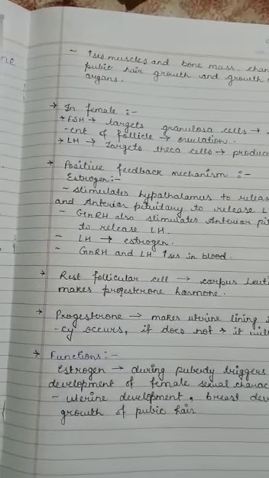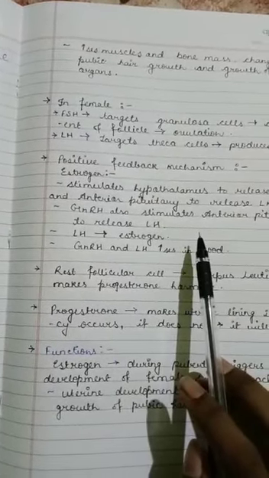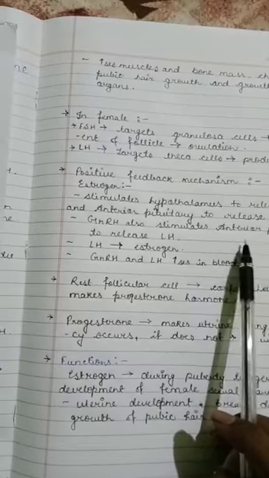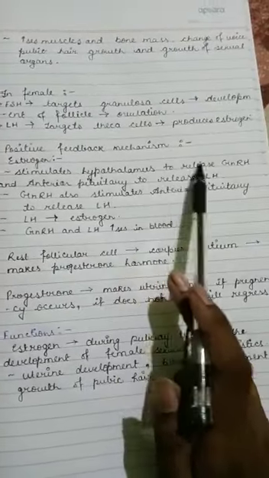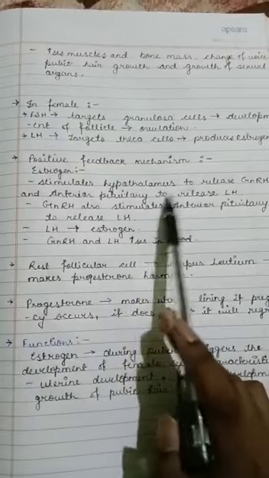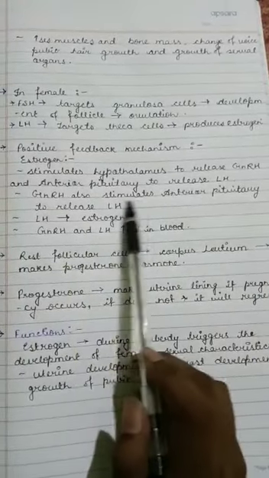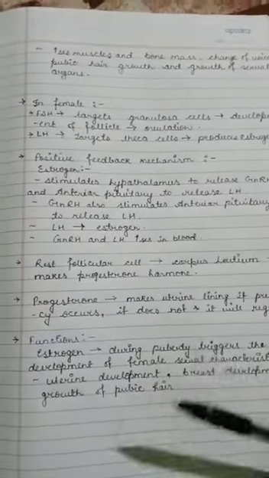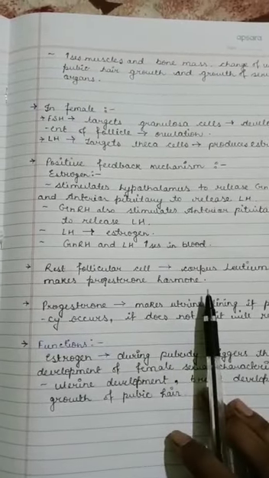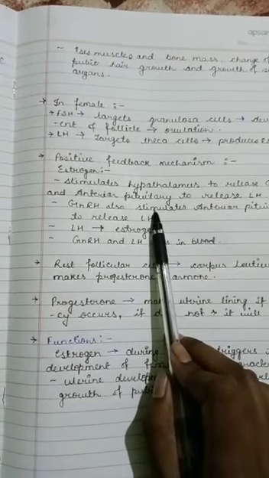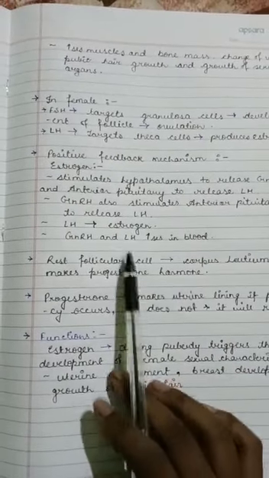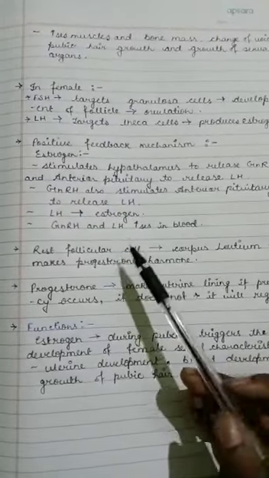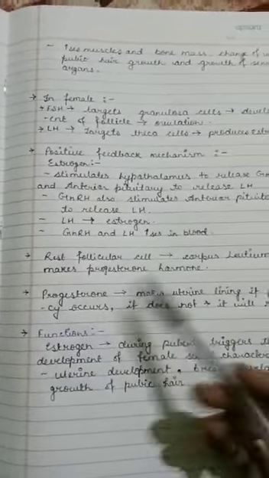Now during the menstrual cycle, before ovulation, some amount of estrogen is released from the ovary, and estrogen stimulates the hypothalamus to release GnRH and the anterior pituitary to release the LH. GnRH also stimulates the anterior pituitary to release LH, and LH in turn will cause the release of additional amounts of estrogen from the ovary. Now the levels of GnRH and LH are increased in the blood due to this positive feedback effect, and this will occur until the ovulation.